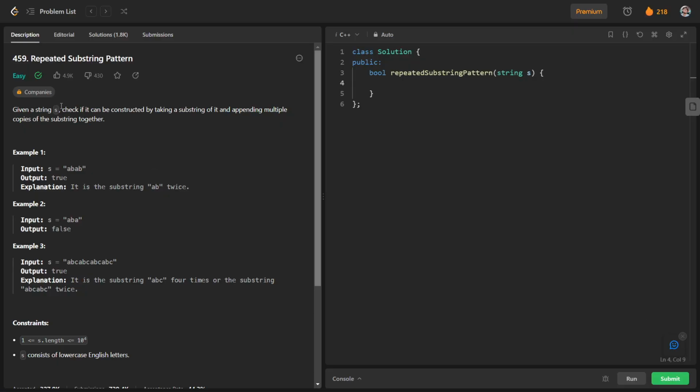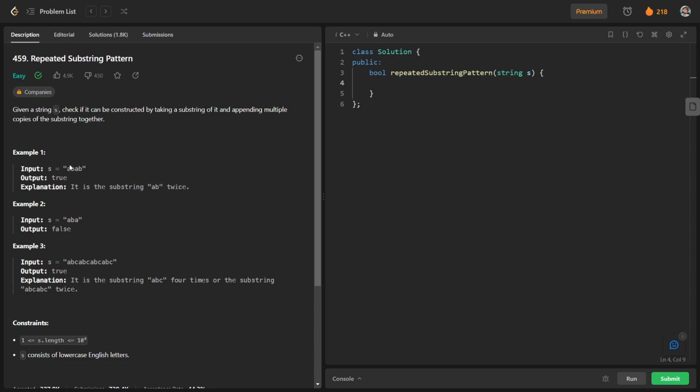This is today's question on LeetCode, the daily challenge on 21st August, and the question is Repeated Substring Pattern. We will read this question first and try to figure out how we can solve it. Given a string s, check if it can be constructed by taking a substring of it and appending multiple copies of the substring together.